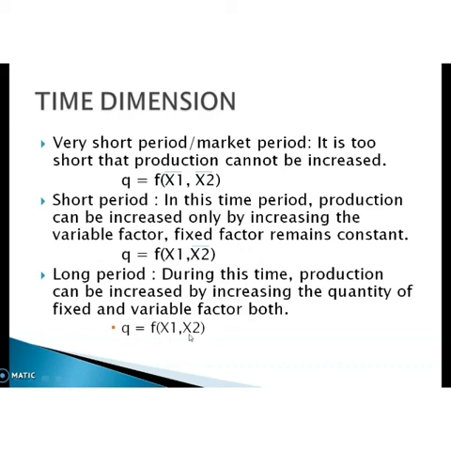That's why there is no fixed factor, no fixed input. Both factors are variable in the long run. So in the very short period, both factors are fixed. Then in the short period, one factor is variable, another factor is fixed. Then in the long period, both factors are variable.